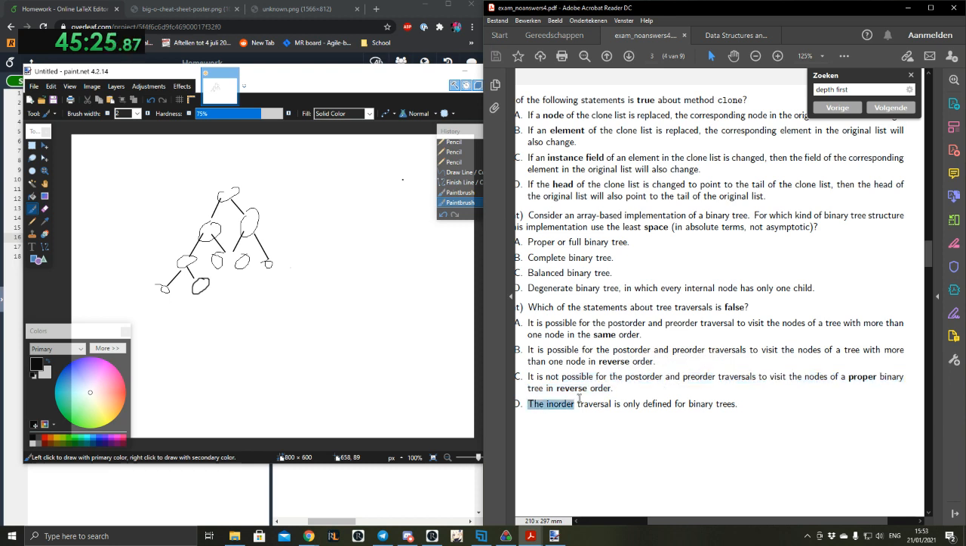Oh yeah, and for the last one, real quick, in-order traversal is only defined for binary trees. Well, that's true, because if you had a unary tree, you can't do it in the middle of nodes, and if you have a tree that is 3-way, then it also wouldn't work. So yeah, I'm pretty certain it's A.